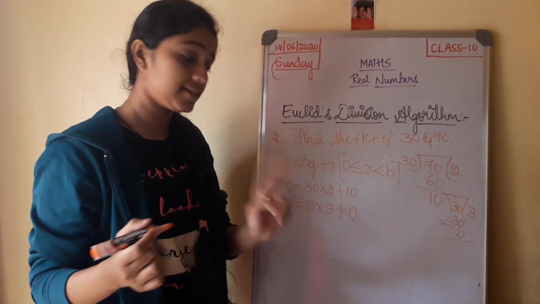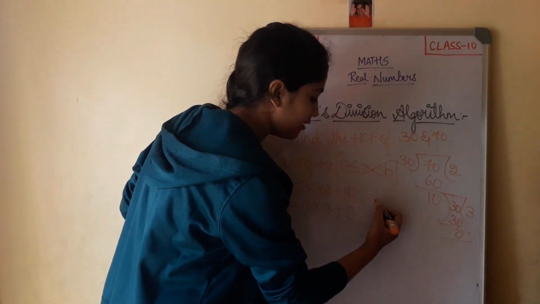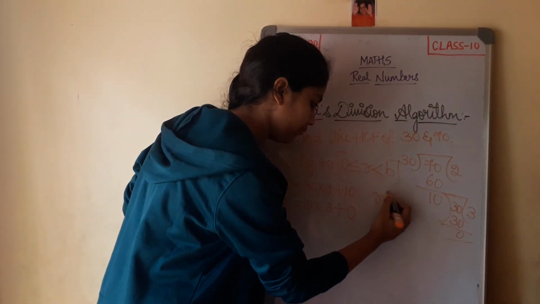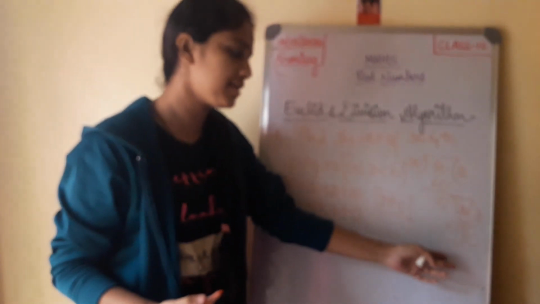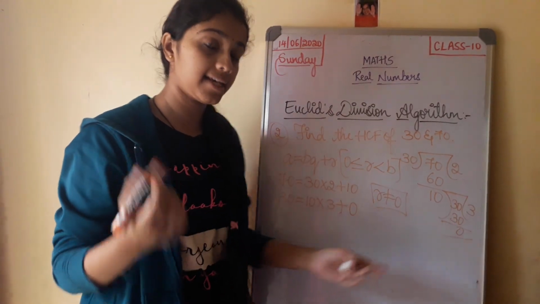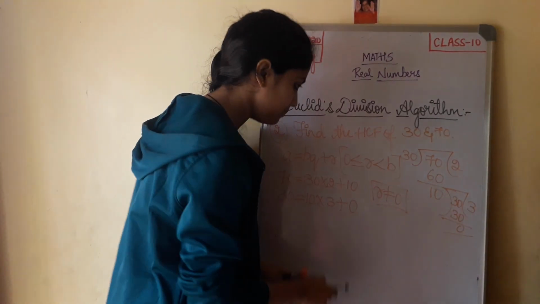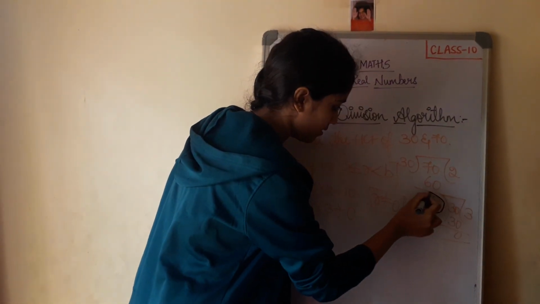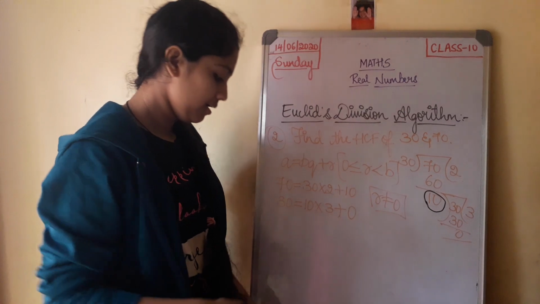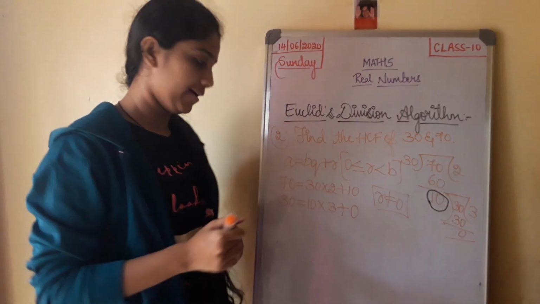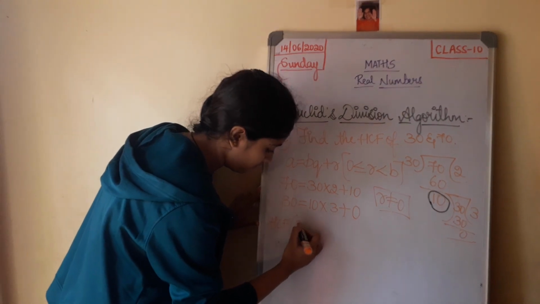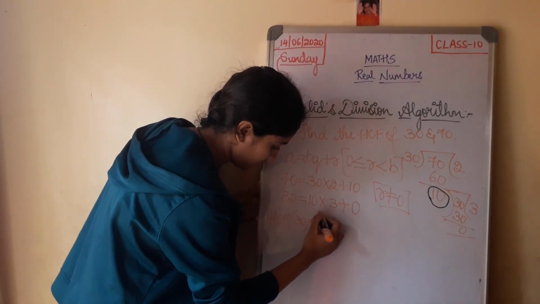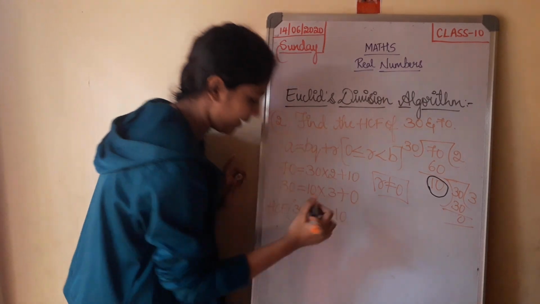Now this is the second case where if R is not equal to 0 in the first go, you continue the long division process until you get the remainder as 0, and this time the divisor becomes the HCF. So now the HCF of 30, 70 is 10.